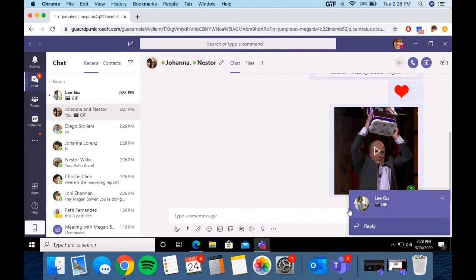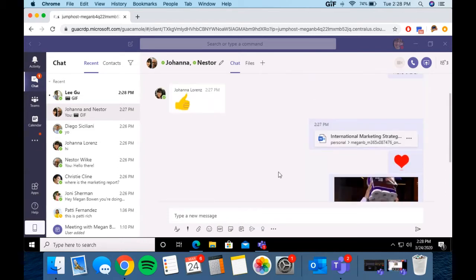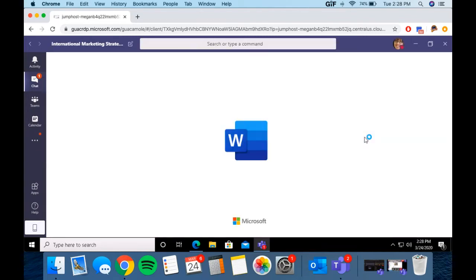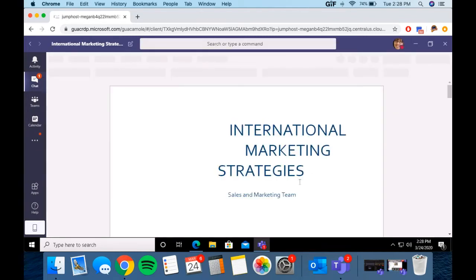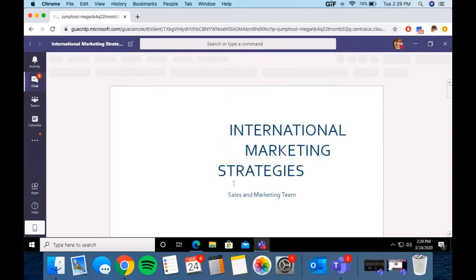No worries. Another cool feature. See, I got another GIF from Lee. We might have to do a poll. Is it GIF or GIF? We'll have to find out. But another cool thing: you can actually open up this file here. And what I learned recently, Sherman, is if you edit this, all of the edits are going to stay here within this chat.